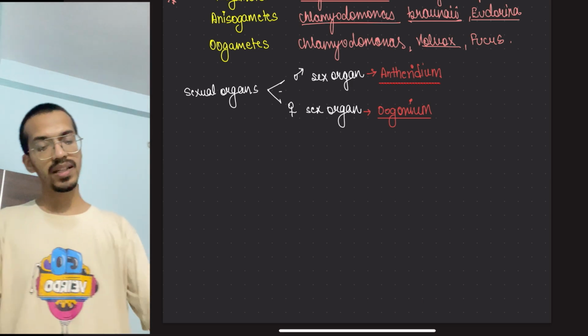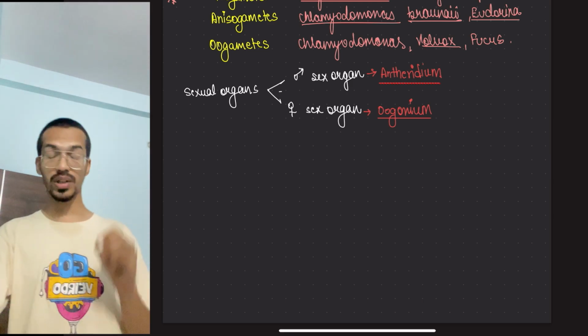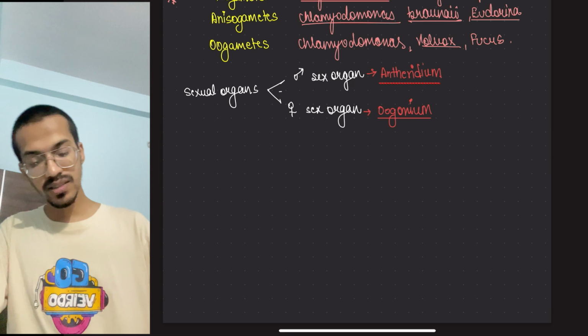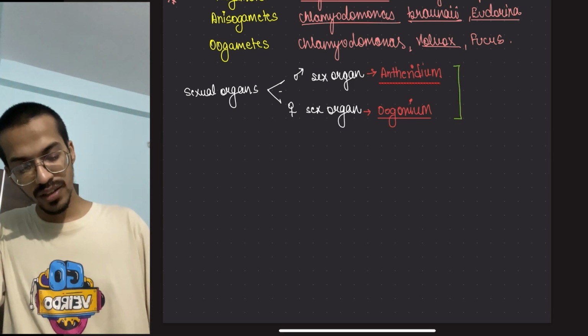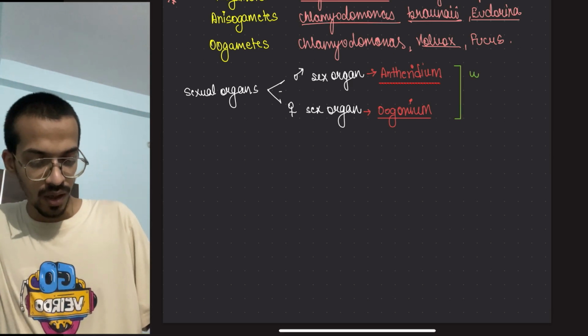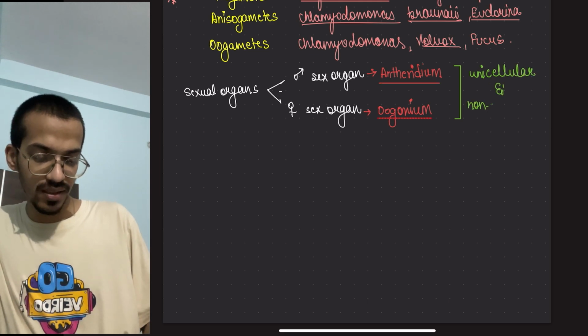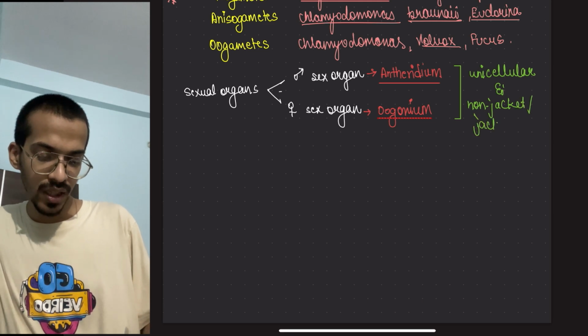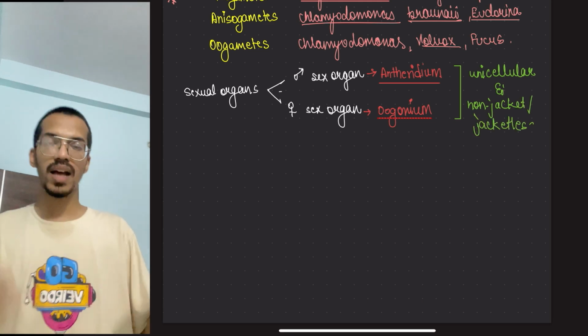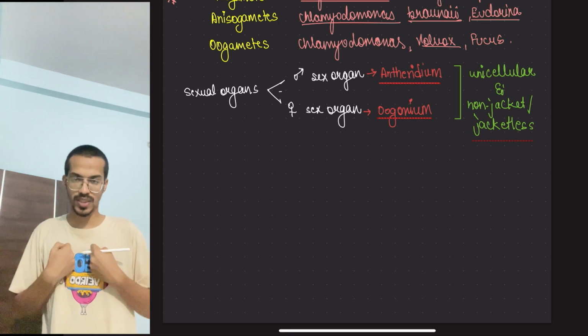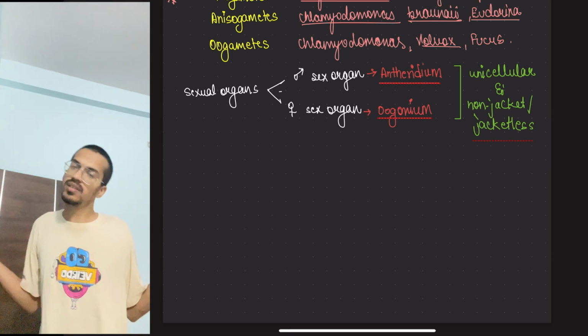Now in the case of algae, these are unicellular and non-jacketed. Jacketless means that if I am wearing a jacket on top, and if I am not wearing it, this is opened.